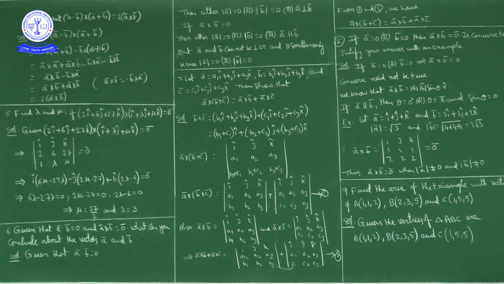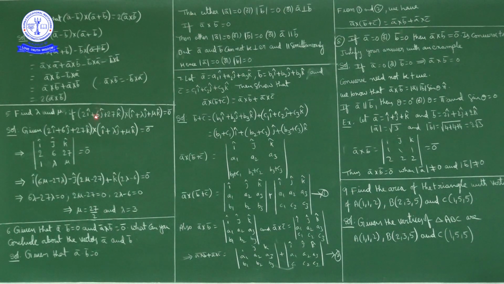Okay, next question, question number 5. Find lambda and mu if (2i cap plus 6j cap plus 27k cap) cross product with (i cap plus lambda j cap plus mu k cap) is equal to 0 bar.